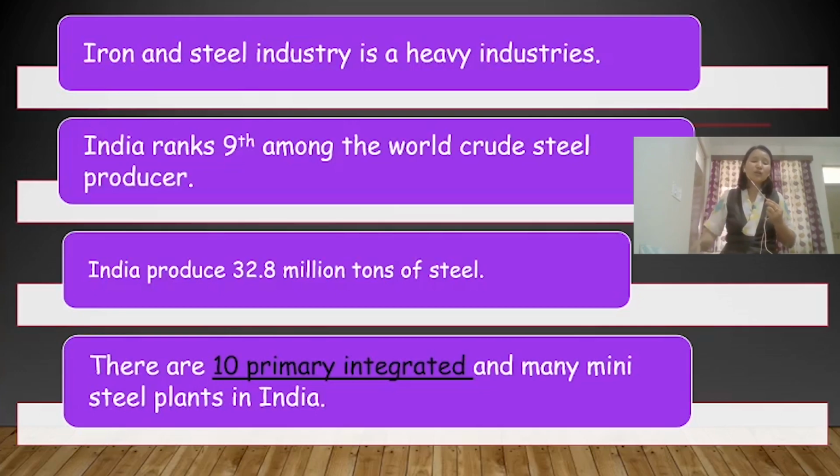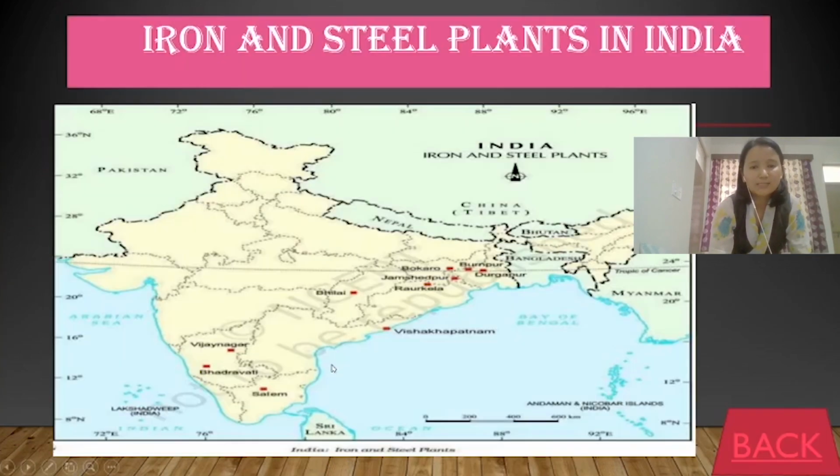When it comes to the production of steel, India comes in ninth position in the whole world. India produced 32.8 million tons of steel. In India, we have 10 primary integrated steel plants. 10 primary integrated steel plants means 10 large steel industries. And we have many mini steel plants in India. Mini means small, so we have many small steel plants in India.